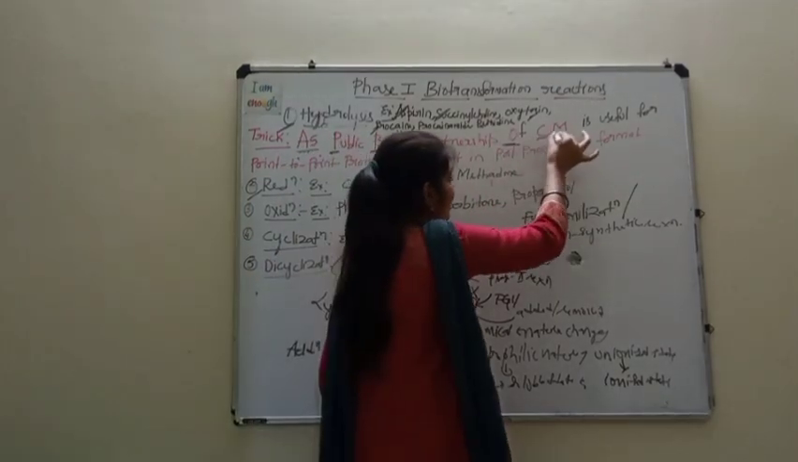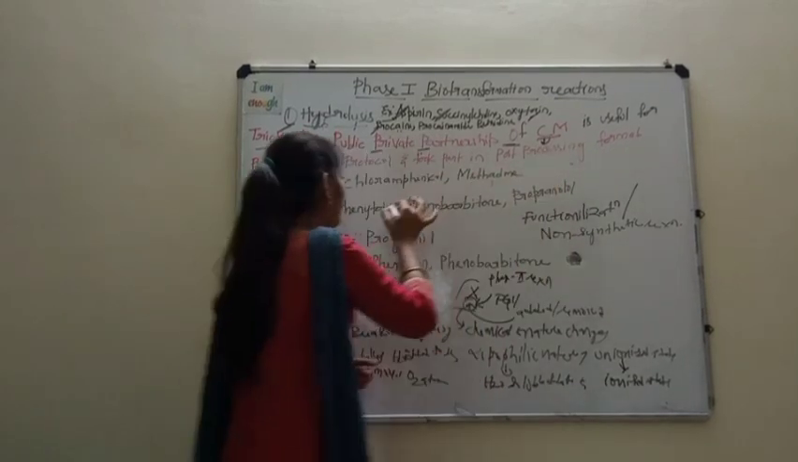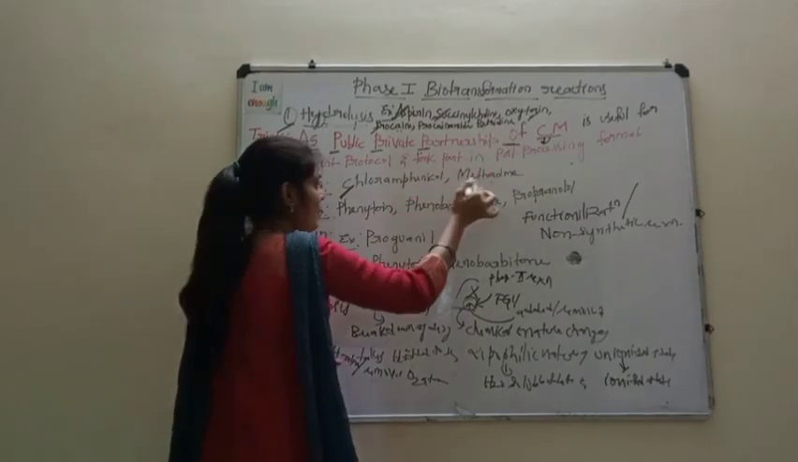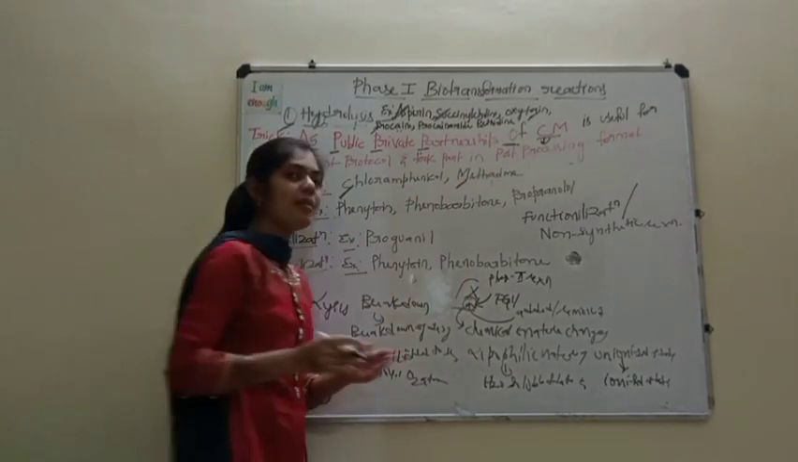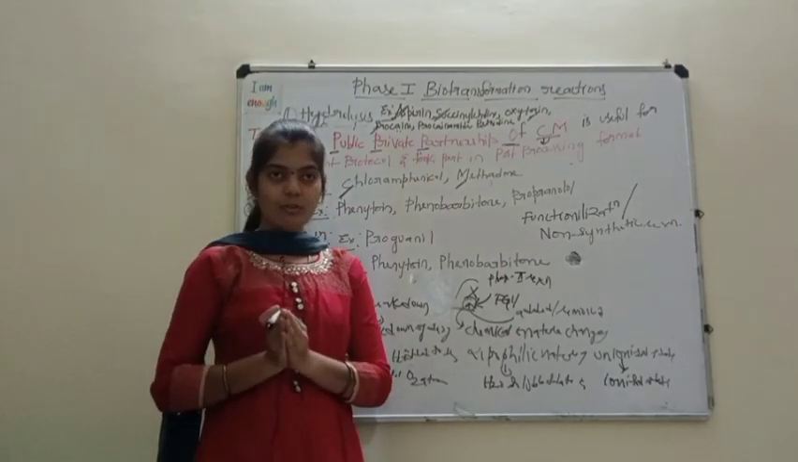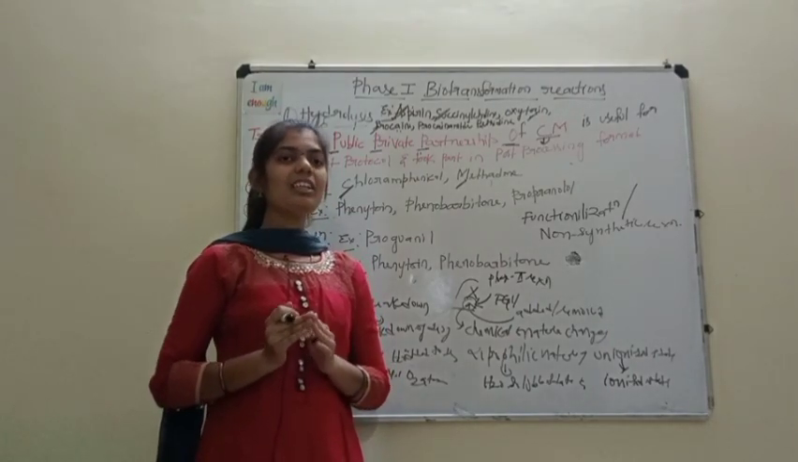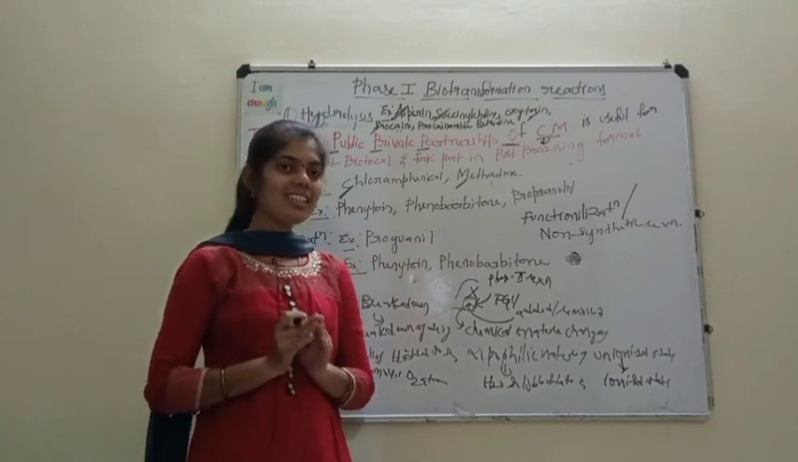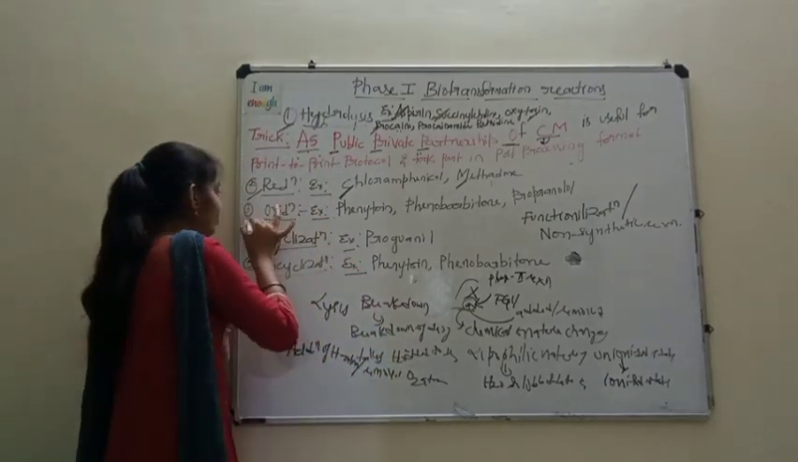CM means Chief Minister. C means chloramphenicol. Minister, M means methadone. The examples of reduction are chloramphenicol and methadone. Next, coming to the third type of phase 1 reaction, which is oxidation.